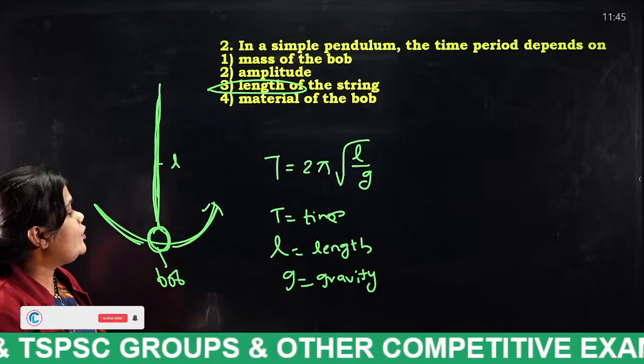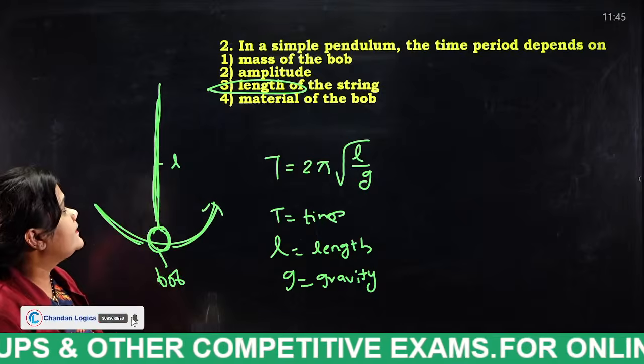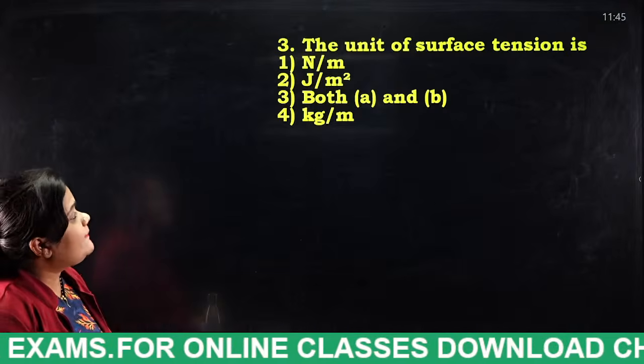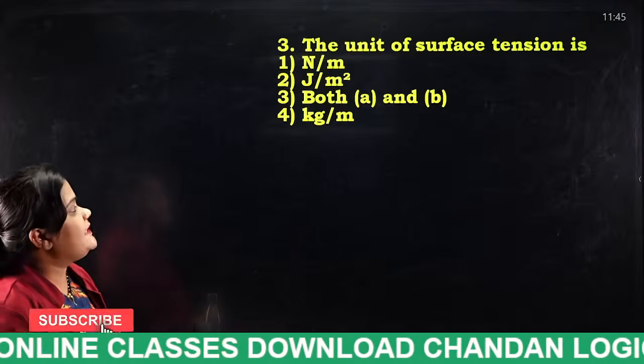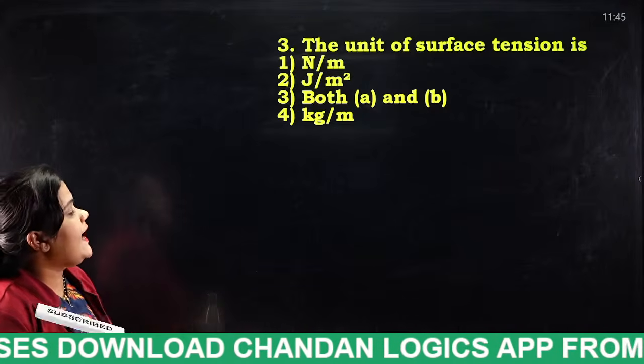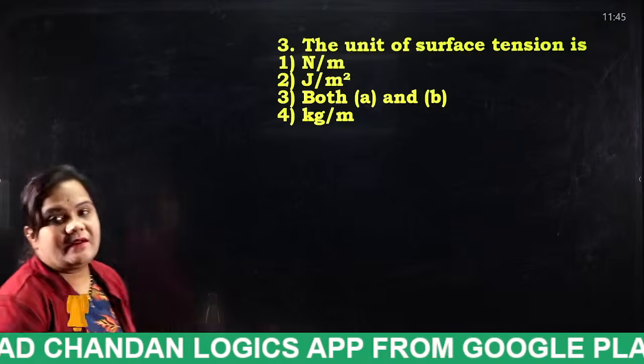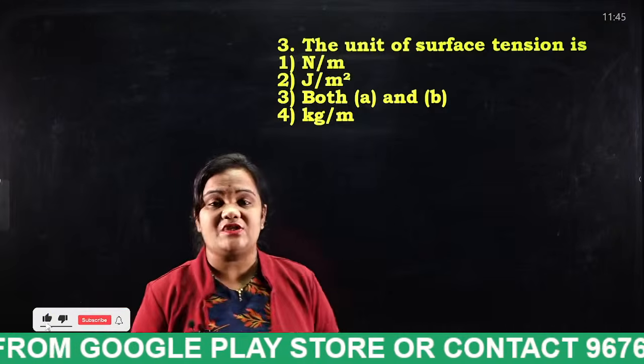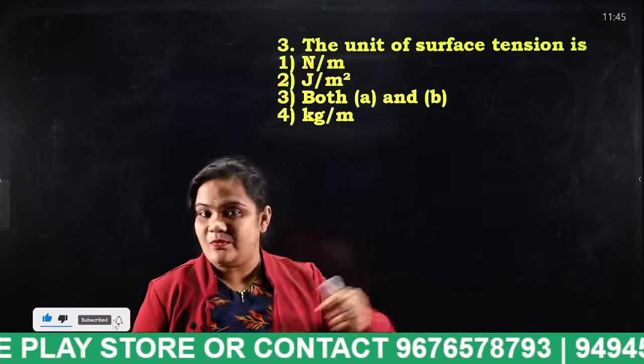Next question I am going to display. The unit of surface tension is: Newton per meter, Joule per meter square, both A and B, kg per meter. So what is surface tension actually? I will give you a perfect example for this.